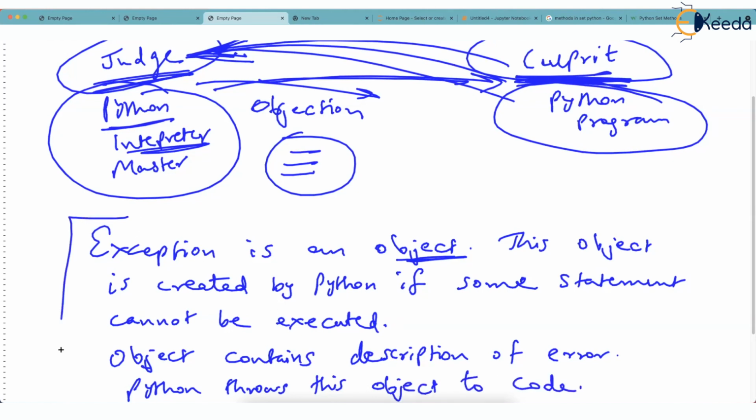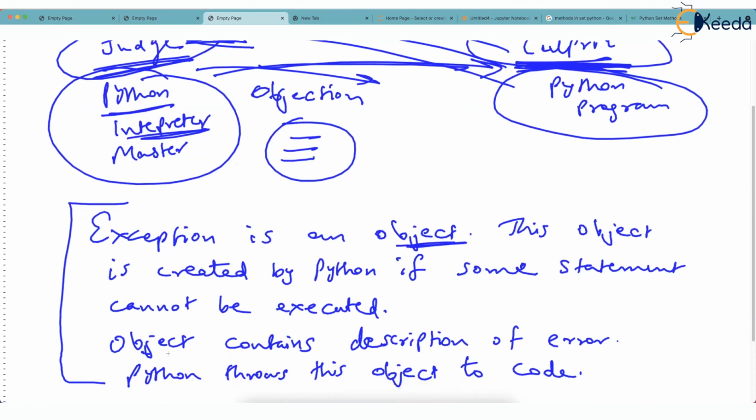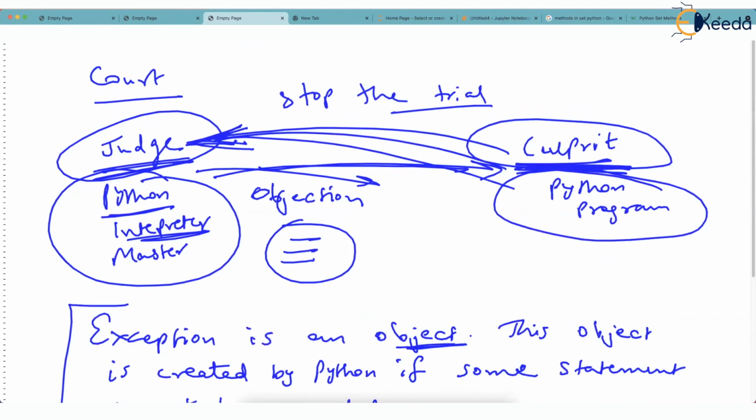This is an exception. Don't worry, I will be sharing one notebook with you, which is specially meant for exception handling. All these definitions have been given, but not with such an explanation. You won't get such an explanation in the notes, obviously. You can get it only in a live discussion.